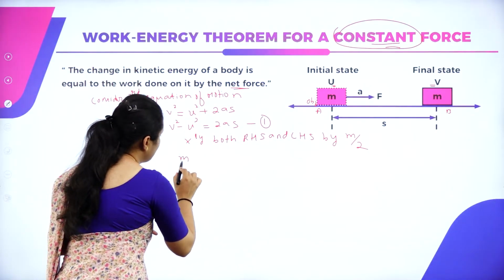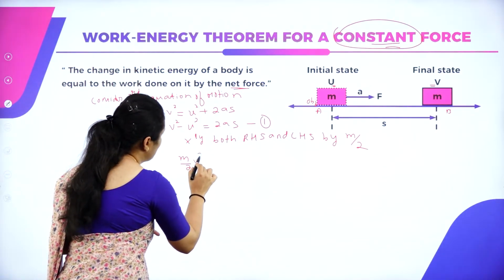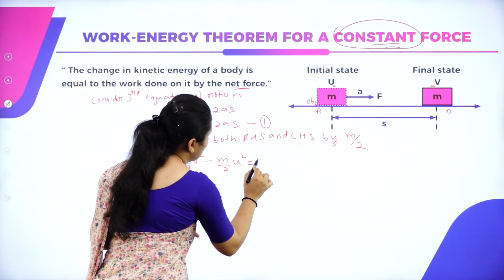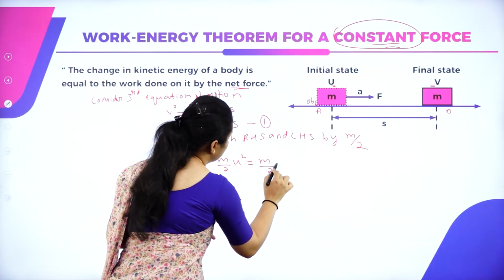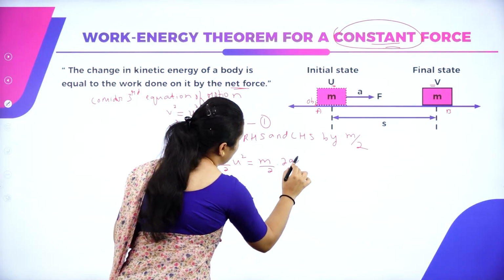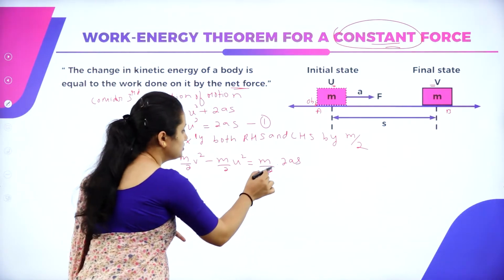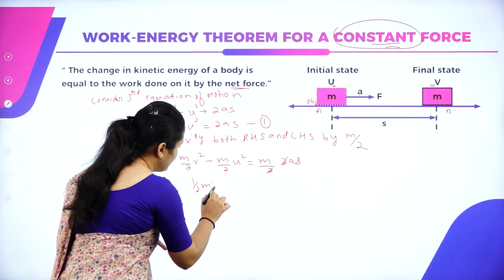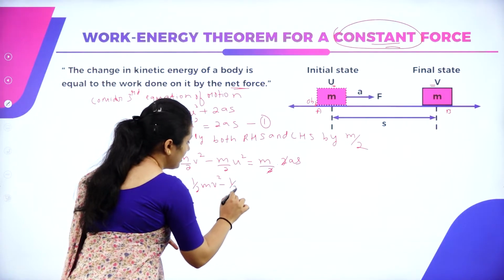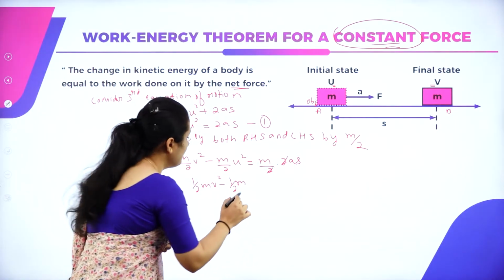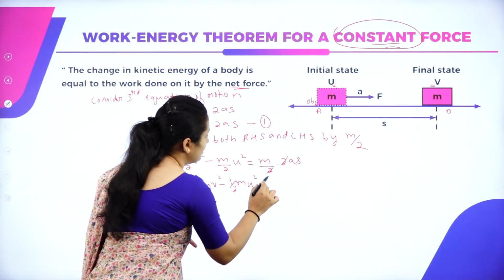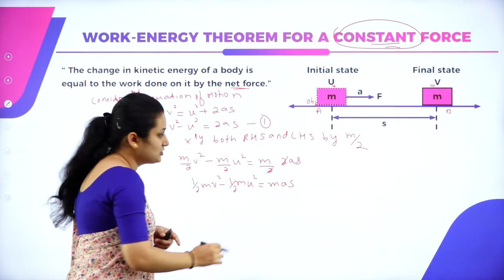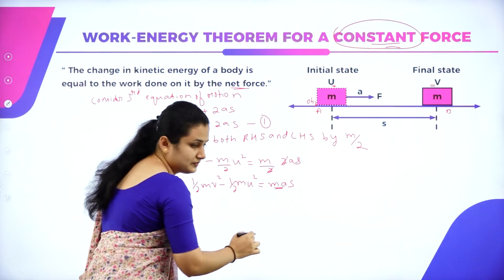It will be m by 2 v square minus m by 2 u square is equal to m by 2 times 2as. So what happens? 2 and 2 get cancelled. So it will be half m v square minus half m u square is equal to m-a-s.